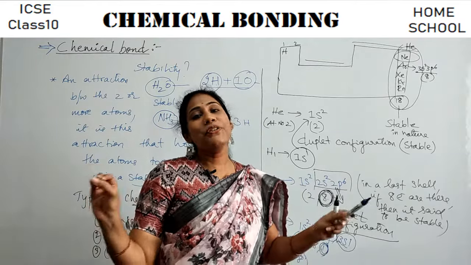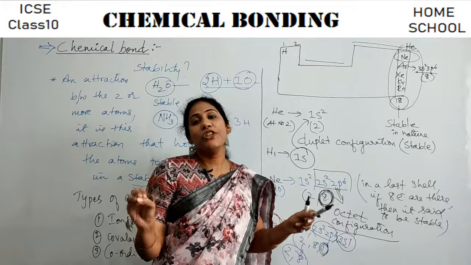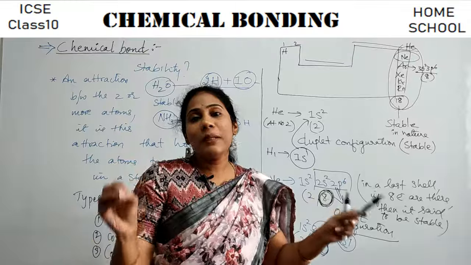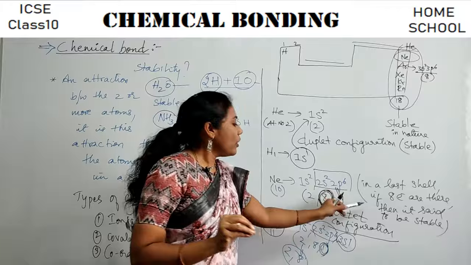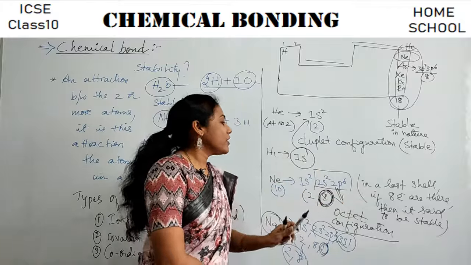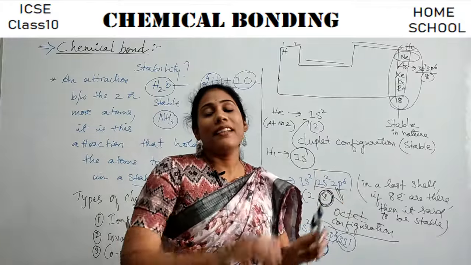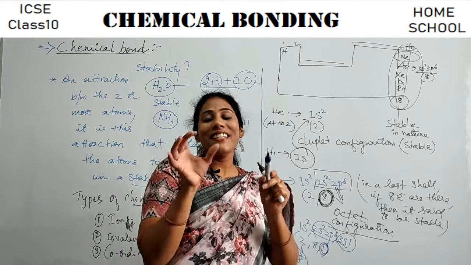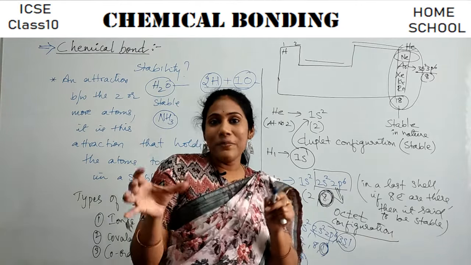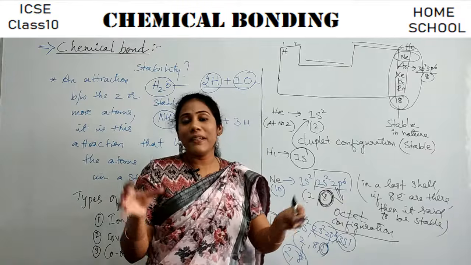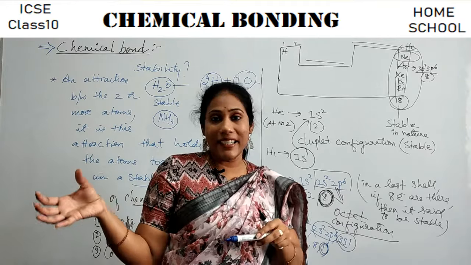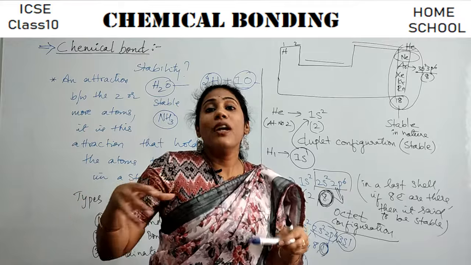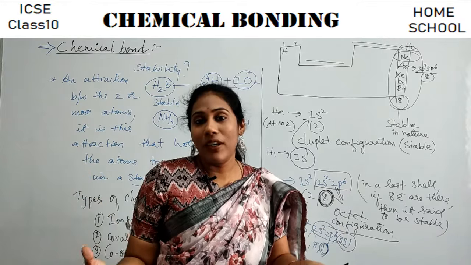Just to attain that particular octet configuration or duplet configuration, atoms participate in a chemical reaction. Attraction is created between the two atoms when they participate in a chemical reaction by losing or gaining electrons, and that's what we call a chemical bond.